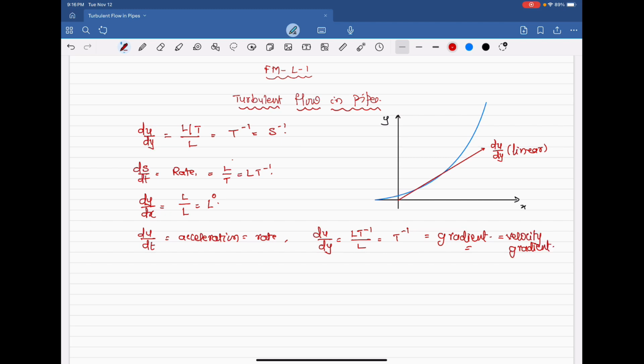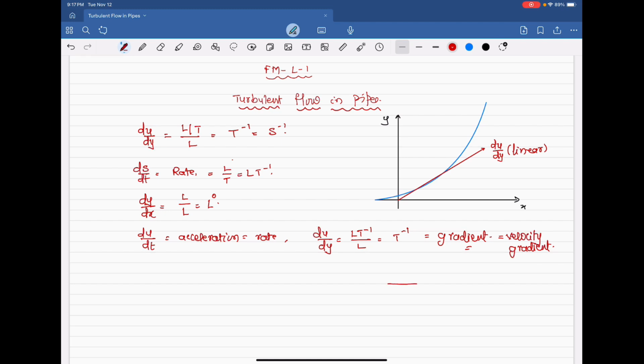Because usually, without understanding the meaning, people start writing. And afterwards, they get confused between du by dt and du by dy and du by dx and dy by dx. When we do the dimensions, we can easily find out that this is the velocity gradient. In examinations, they will give velocity gradient per second. Then people start checking why it is per second. It's nothing but change in velocity per change in distance from the wall.